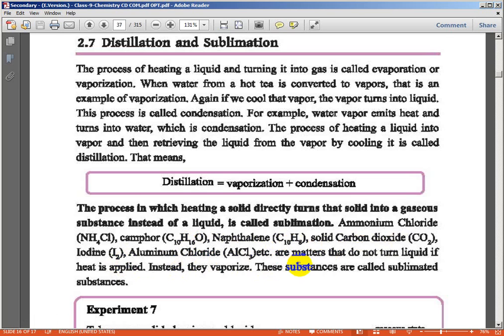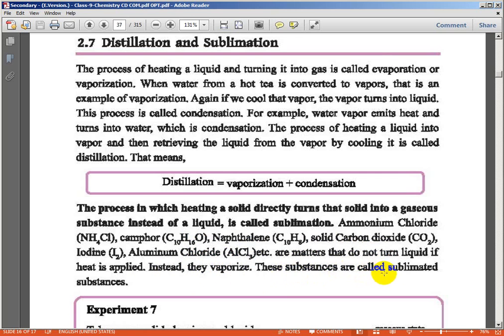Ammonium chloride and these others are matter that doesn't turn into liquid if heat is applied. Instead they vaporize. Ammonium chloride, camphor, naphthalene, solid carbon dioxide, iodine, aluminum chloride don't turn into liquid; instead, they turn directly into gas.